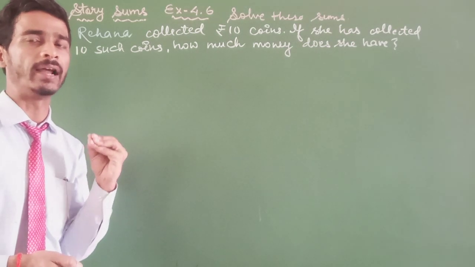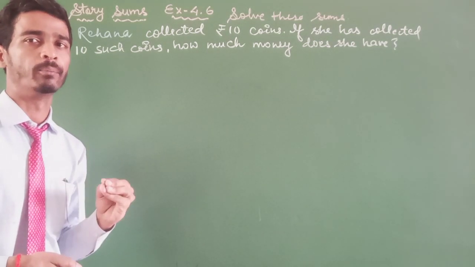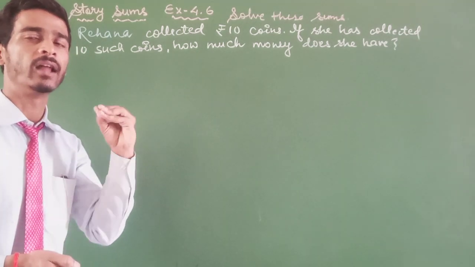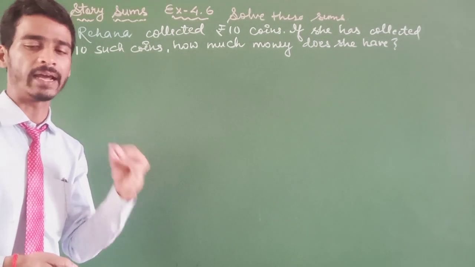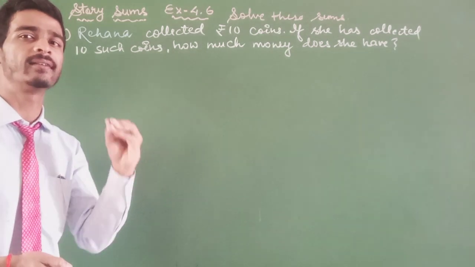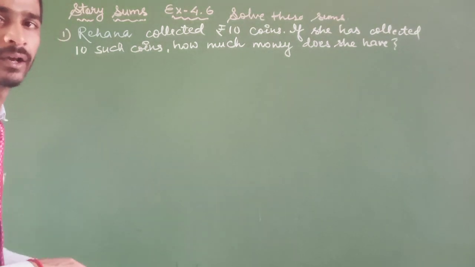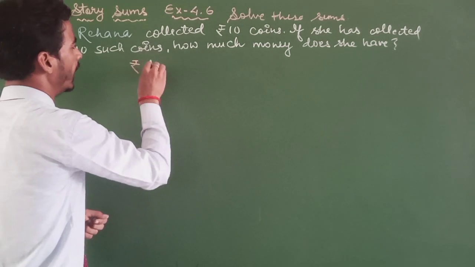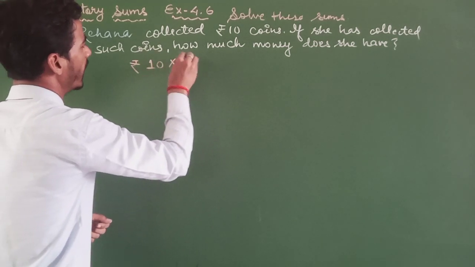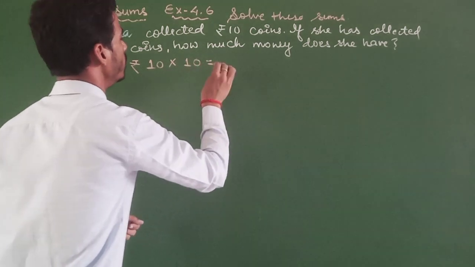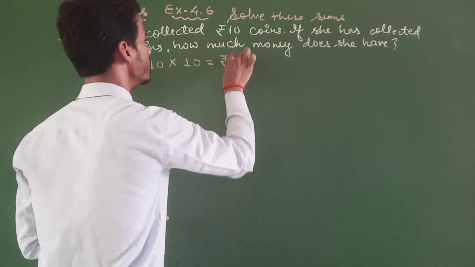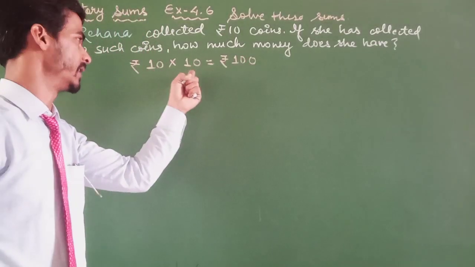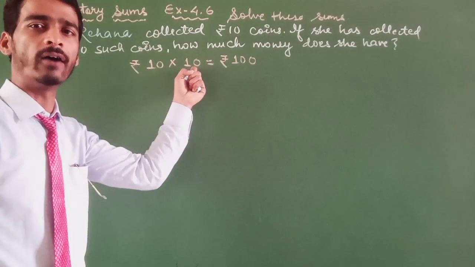We have to multiply rupees 10 by 10, because the first 10 is the value of each coin, and the second 10 is the number of coins. So the multiplication fact will be rupees 10 multiplied by 10 is equal to rupees 100.